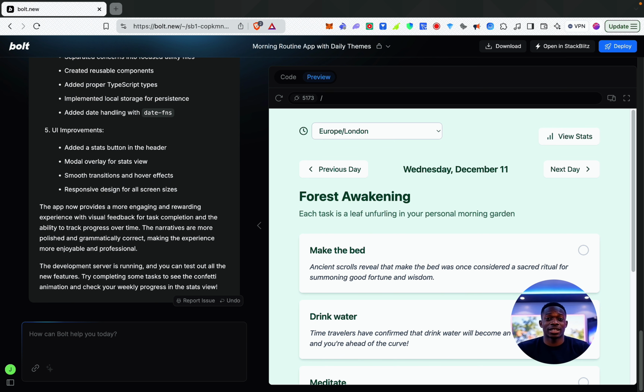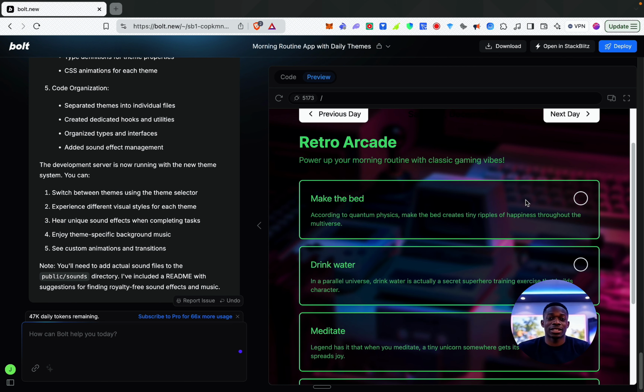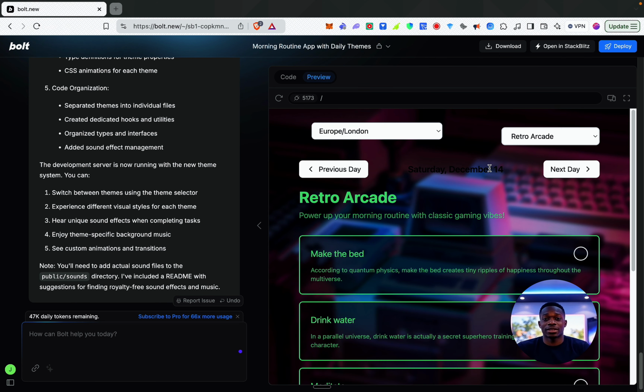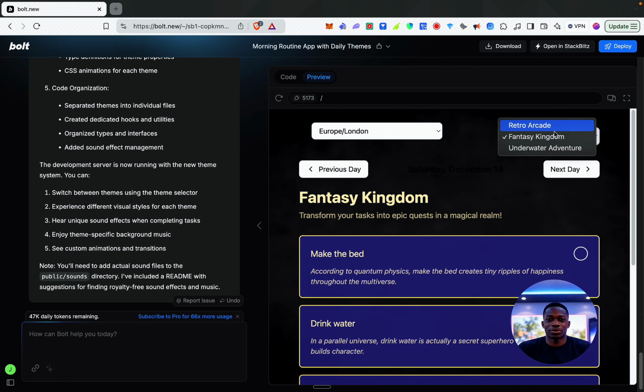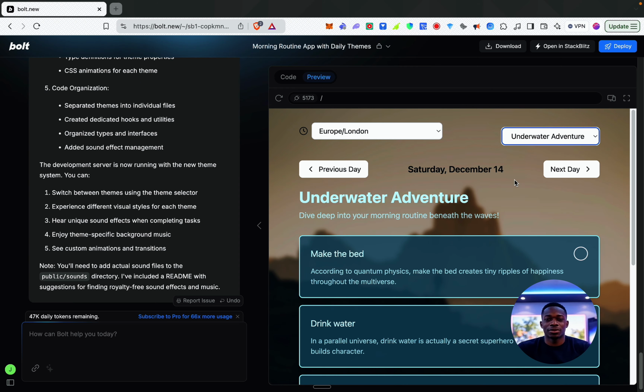So I'm just going to add a final feature. I'm going to say, add a library of themes the user can choose from, such as retro arcade, fantasy kingdom, and underwater adventure with matching visuals and sound effects. Cool. Okay. This is definitely an interesting theme. Nice. I like this UI already. I think this could be a different color. Let's see what we got here. We got Fantasy Kingdom. Okay, cool. And underwater adventure. Okay, sweet.